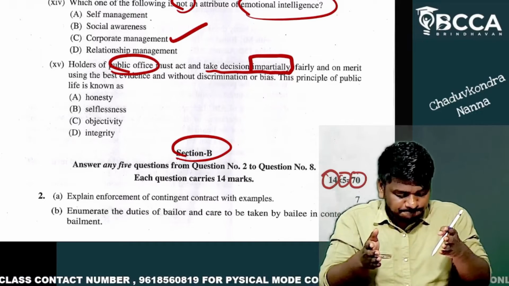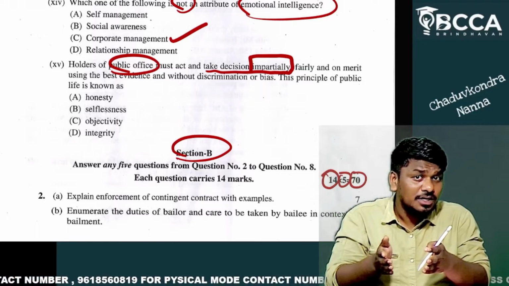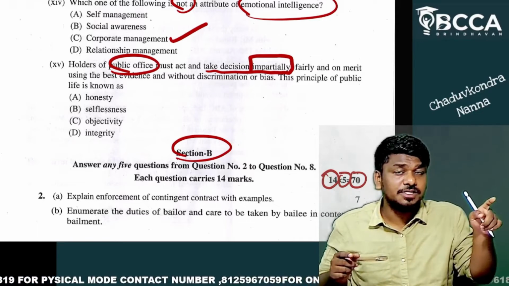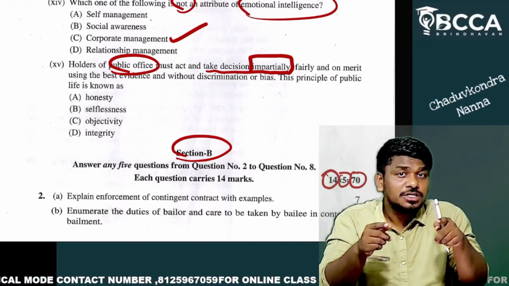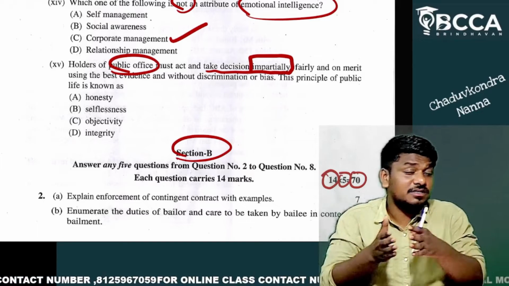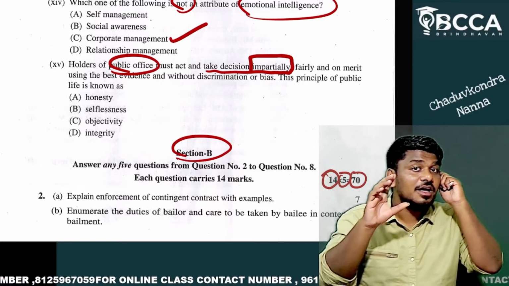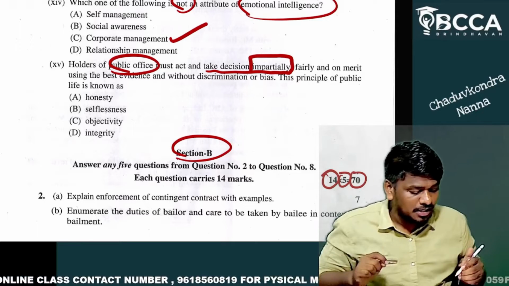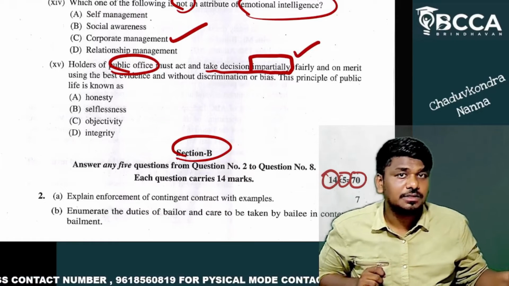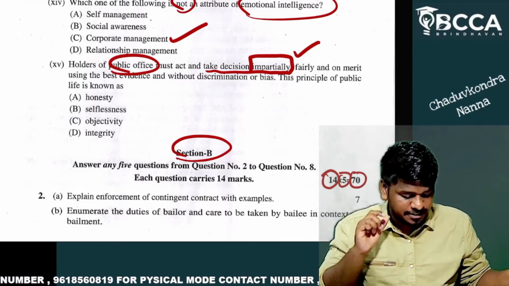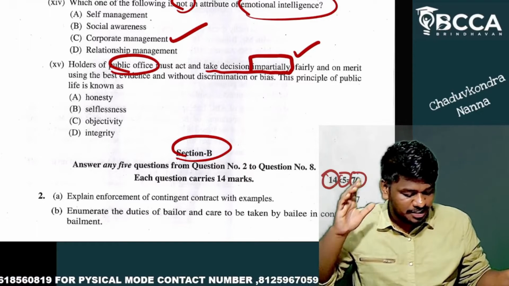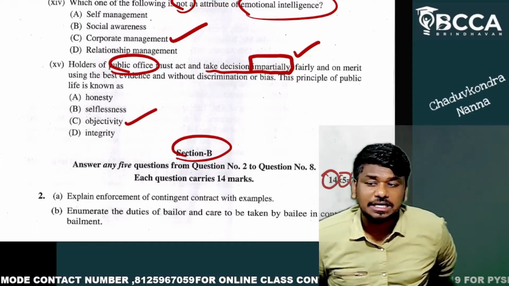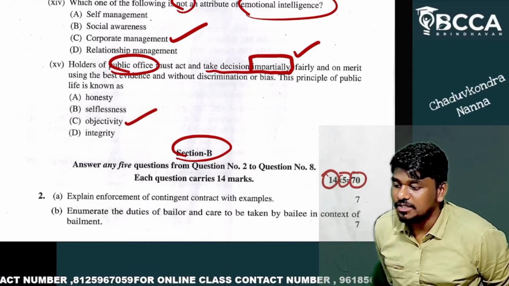There are 7 principles, and among them, one principle discusses taking decisions impartially. What is that? It is none other than objectivity.